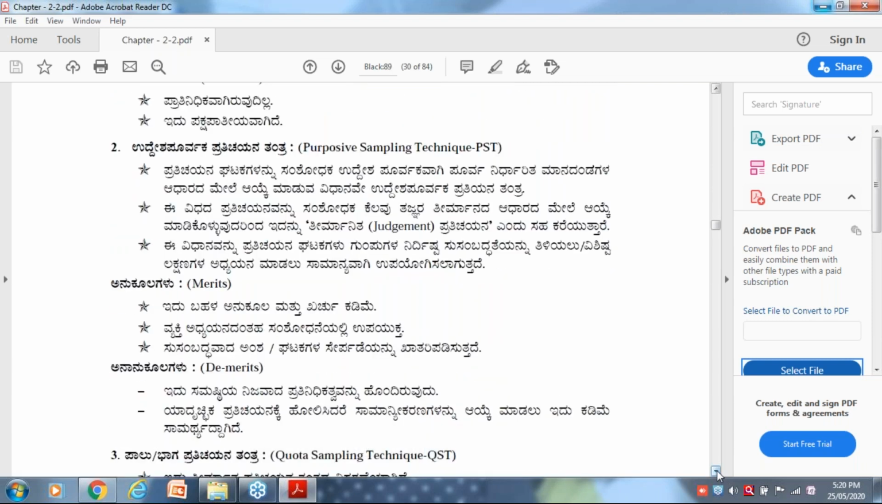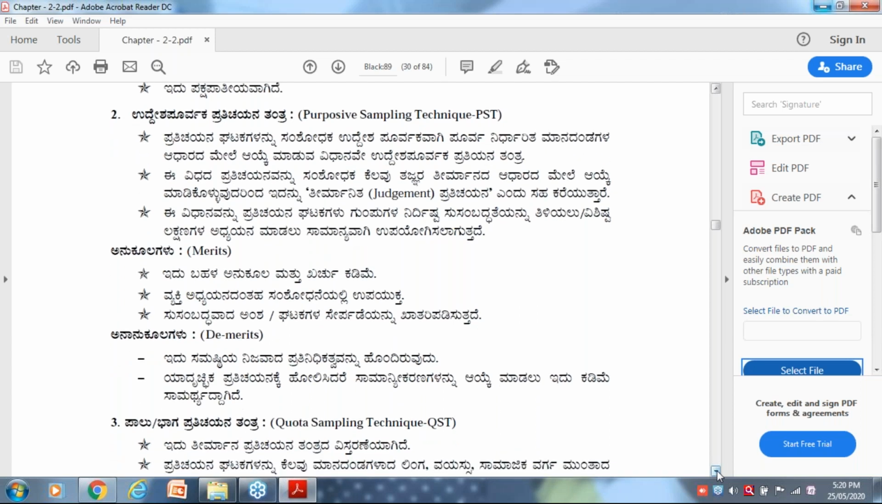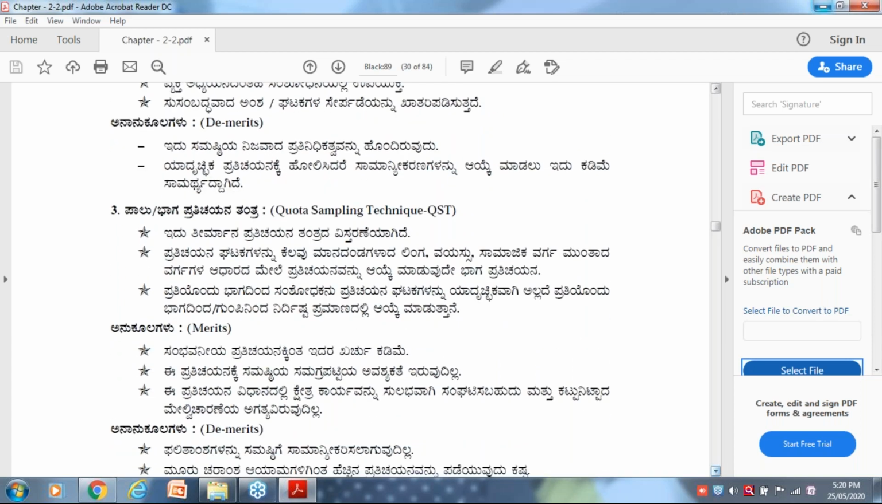Right? Second, purposive sampling technique. Purpose means whichever purpose I have, I am going to select that only. The Department of Botany is my purpose, so I am going to select that itself. Right? Next comes quota sampling technique.